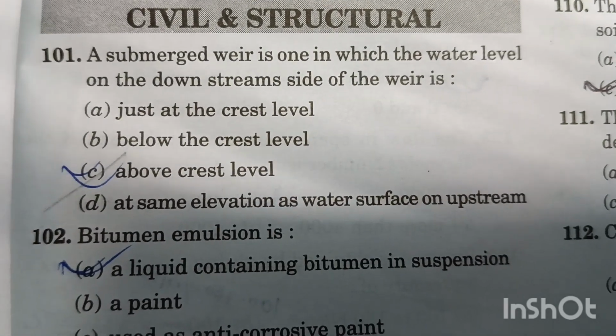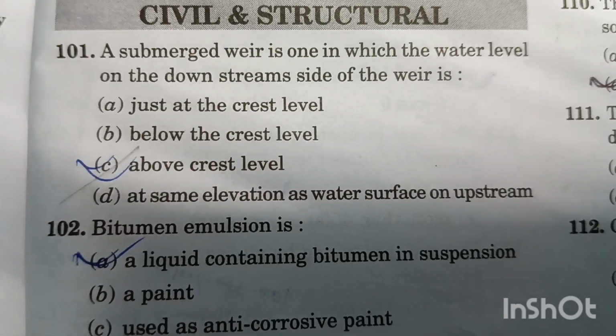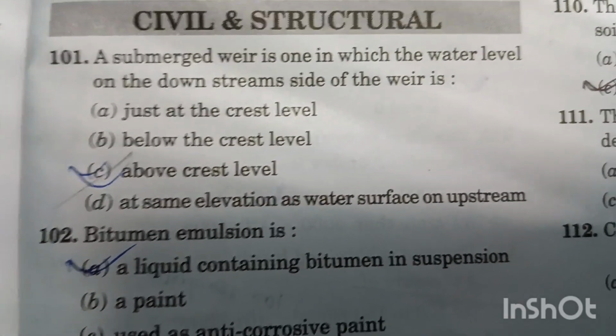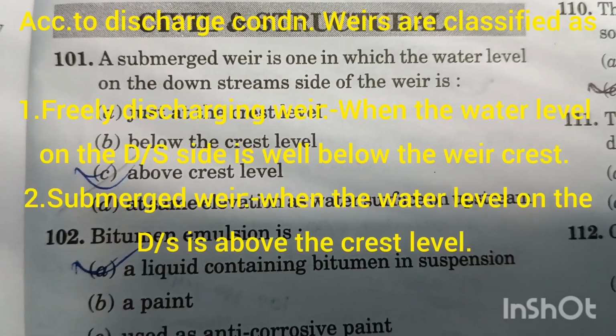Question number 101. A submerged weir is one in which the water level on the downstream side of the weir is above the crest level. Option C is right answer.